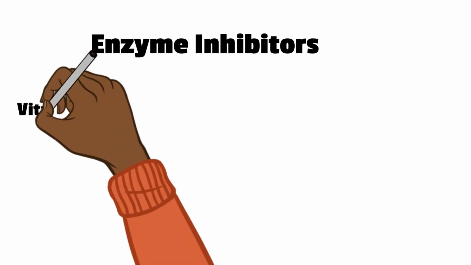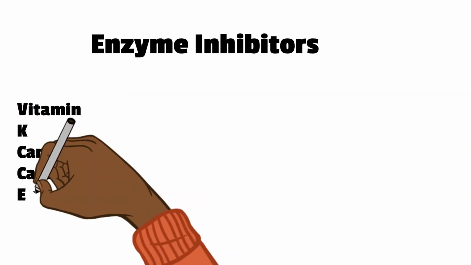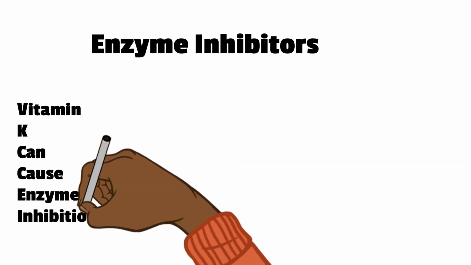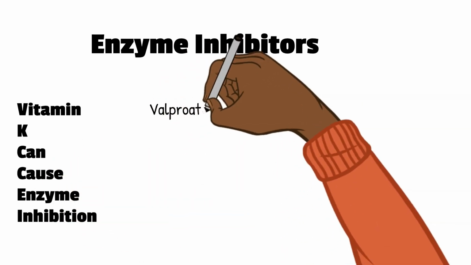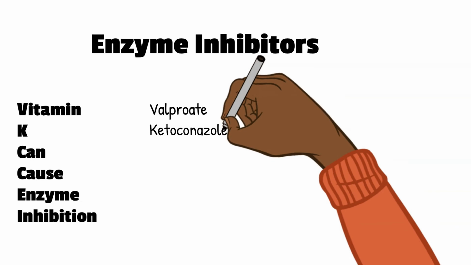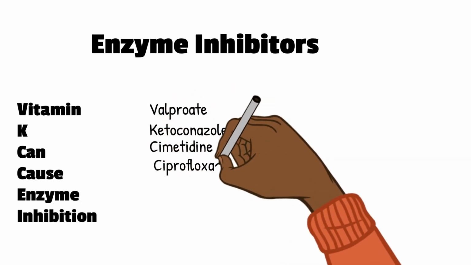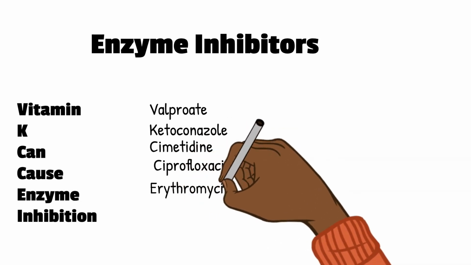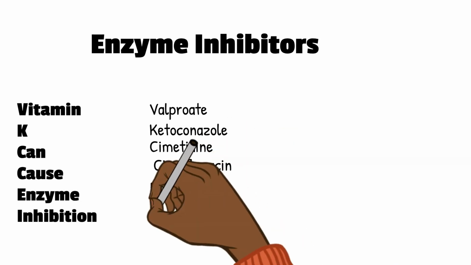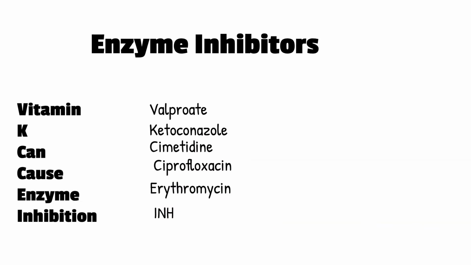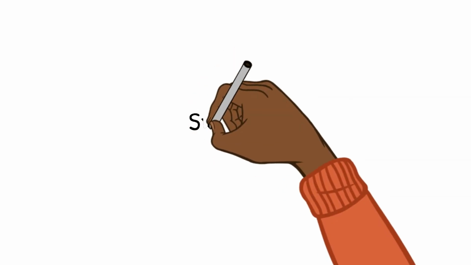Now, let's look into few examples of enzyme inhibitors. I remember it with a mnemonic: vitamin K can cause enzyme inhibition. V for valproate, K for ketoconazole, C for cimetidine, another C for ciprofloxacin, E for erythromycin, and INH.